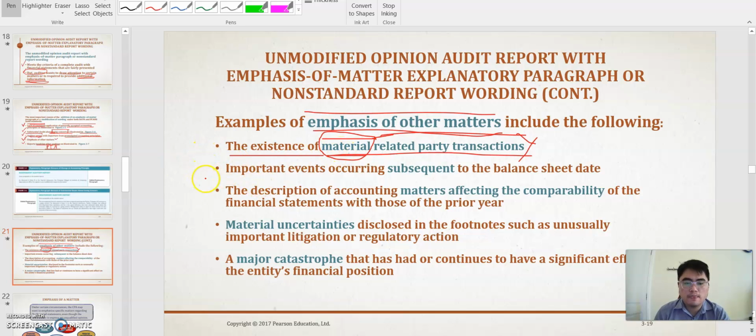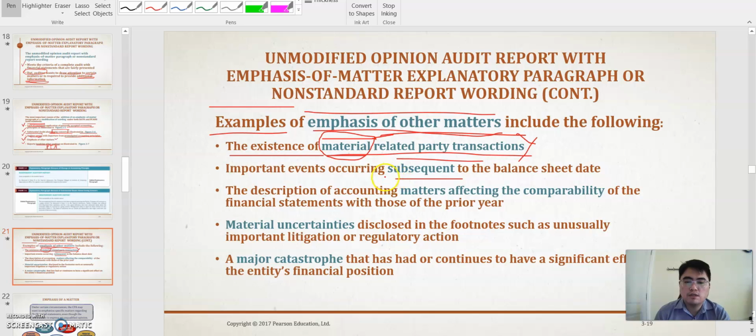And the second example, once again, this is only an example. Maybe some special case that occurs in the financial statement can be described as the unmodified opinion with explanatory paragraph. These five examples are the most common examples to get the unmodified opinion with explanatory paragraph. So the second is about the subsequent event, the important events occurring subsequent to the balance sheet date.